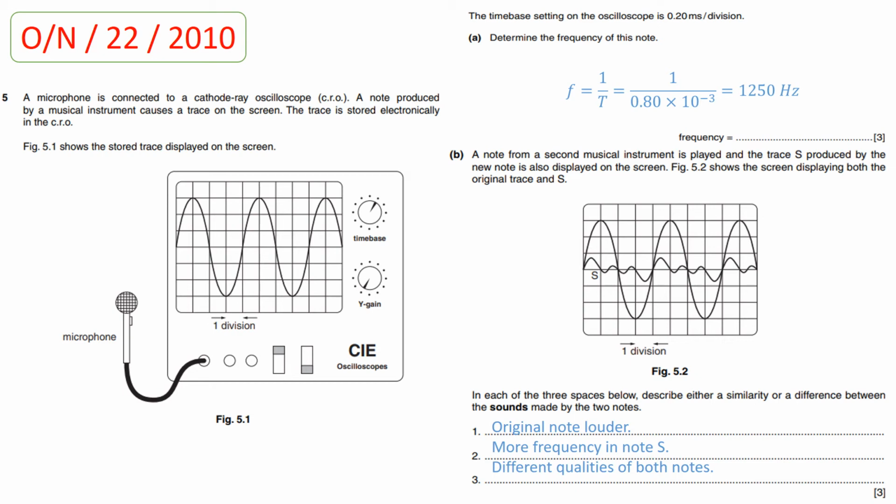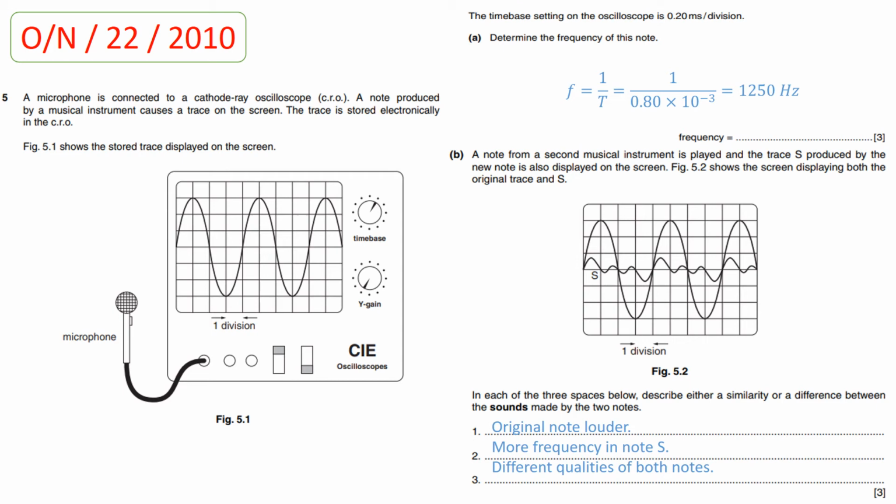Now students, you need to determine the frequency of the wave or of this note. For the calculation of frequency, we use the equation 1 over T, and when you divide 1 by 0.80 × 10^-3, you will get the value for frequency, which is 1250 hertz. So student, for this calculation you need to convert the time into seconds. How can you convert milliseconds into seconds? By dividing the value by 1000. So when you divide 0.80 by 1000, you will get the time period in seconds, and when you divide 1 by that value, you will get the frequency, which is 1250 hertz.